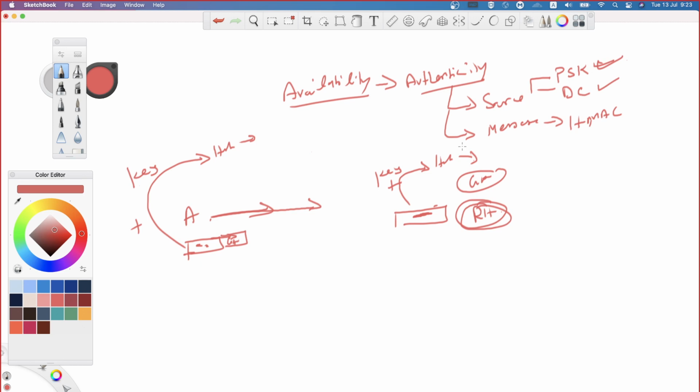So the messages are going to be authenticated using the key while the hashing process is going on. We call this HMAC. HMAC stands for what? Hashing Message Authentication Code. Is that clear? You understand what I'm saying? Any clarifications?